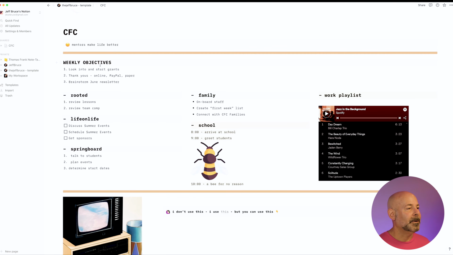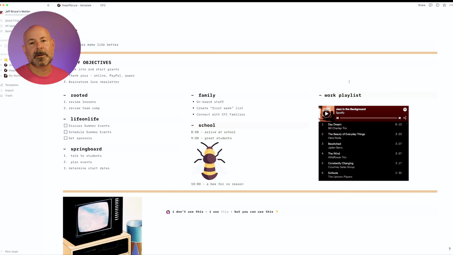But what I have at the top here, this is just a page for me to glance at and look at the different components of my job. So I always have 3 main objectives for the week. And these 5 different headings here are the different components of the program I run. If there's things that I want to look at or get done, I may jot them down here. This is kind of cool too. I didn't know if you knew you could do this, but this is a Spotify playlist. You just copy the link from the Spotify web player and you can drop it in here and play music.